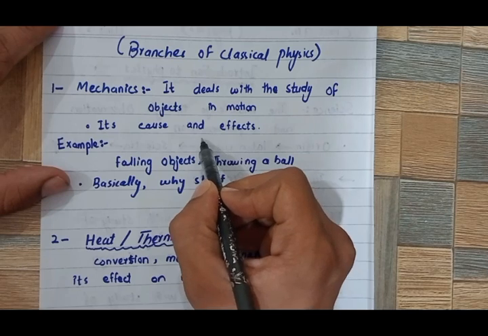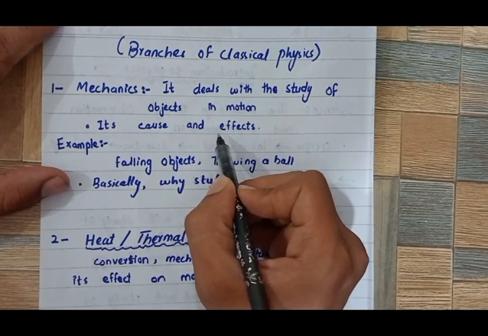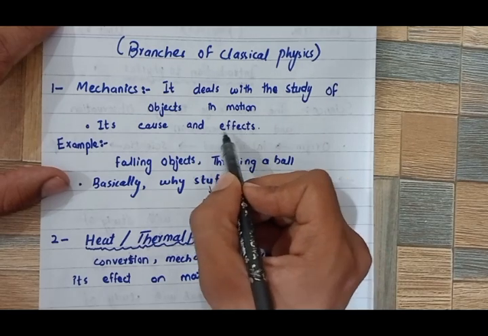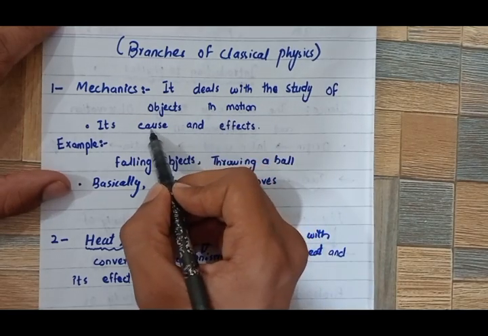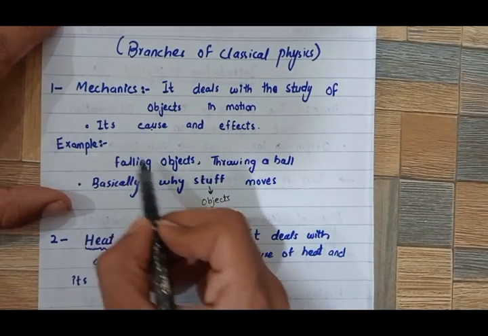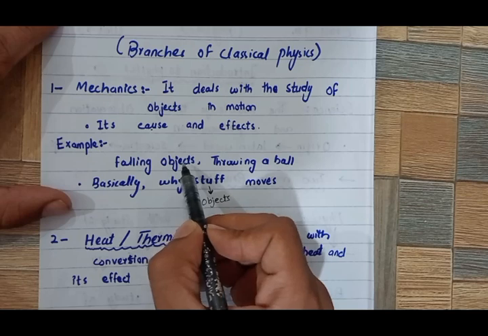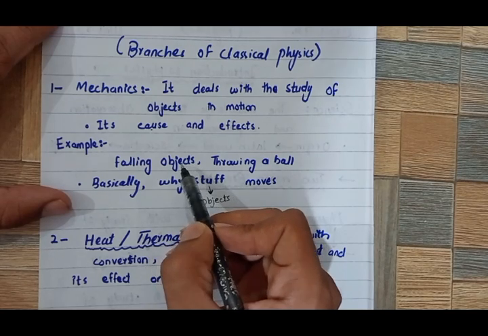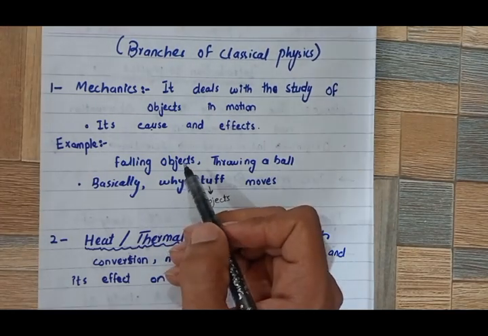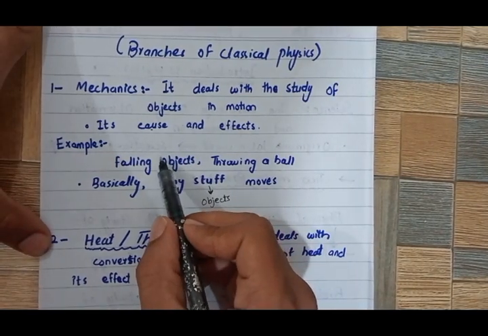For example, if a body is moving from one place to another, it changes its acceleration or velocity, and we see the cause and effects. For example, a freely falling object.